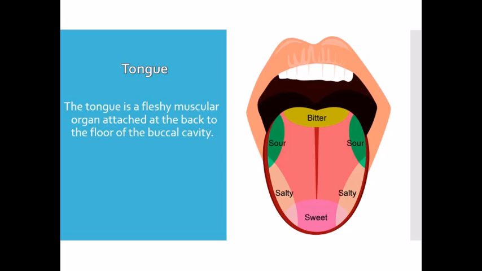So we have mainly four tastes on our tongue. These are salty, sour, bitter and sweet. So we can taste our food items with the help of these taste buds.